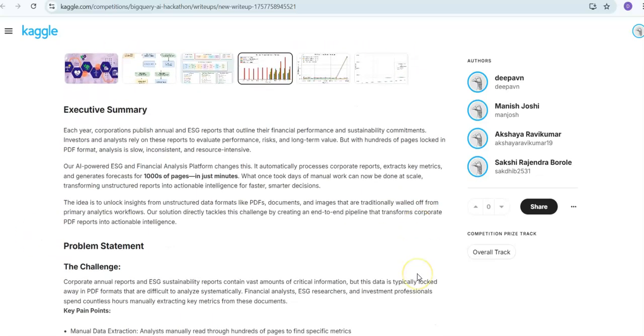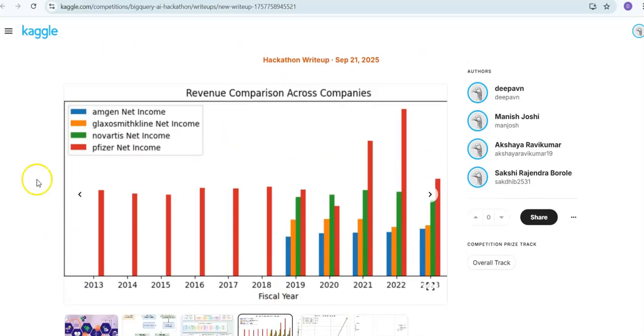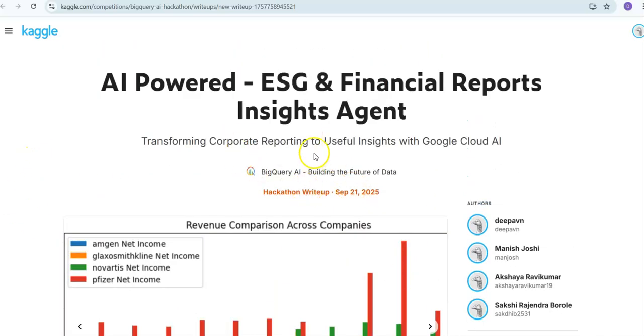Now, having shared this, this is part 1 of our review. Let us go into part 2 of our video to see the actual working model of the running code, how the code runs, and what it actually generates.